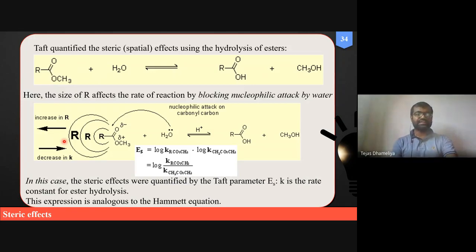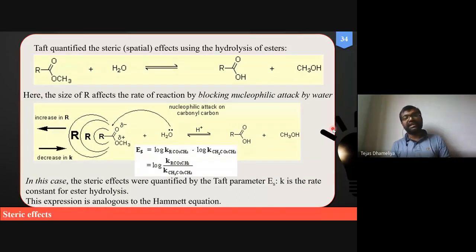So naturally, as you can see, this is a water molecule which has a lone pair. There are actually two lone pairs on the water molecule. Here it is shown that either of these will attack this carbonyl carbon. As we know, this is a nucleophilic substitution reaction. So there will be a charge which will go to the oxygen, and then methoxide will leave from the parent molecule. So this is a basic reaction.